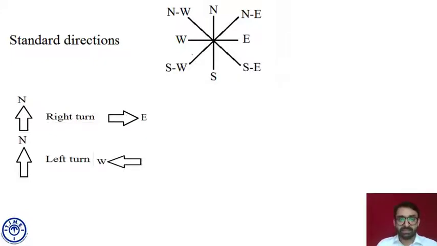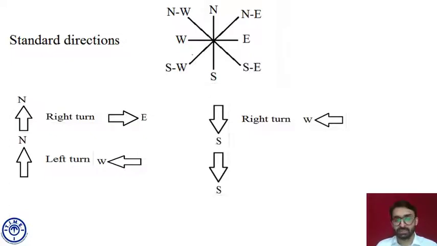Fine. Similar observation can be there for a person who is facing south. Somebody is facing south. He took a right turn. He must be facing now which direction? West. Facing north, took right turn, facing east now. Facing south, took a right turn, facing west now. Again, if the same person is facing south and took a left turn, then he must be facing east. Facing south, took a right turn, facing west. Facing south, took a left turn, facing east.